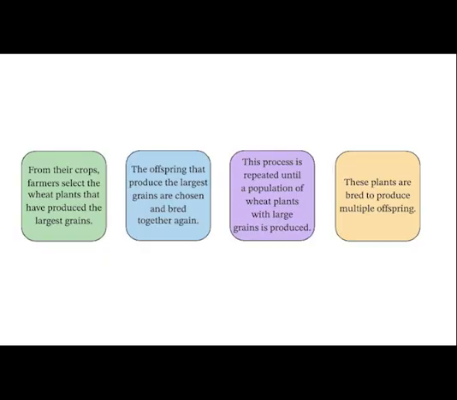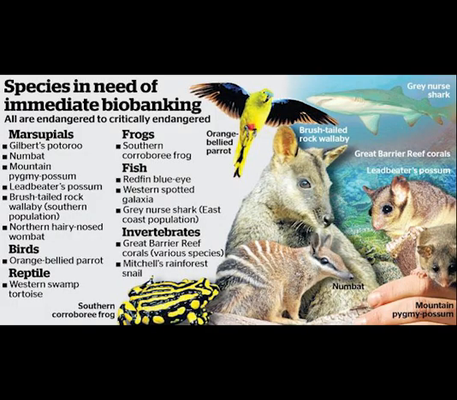We even have frozen zoos and seed banks, which are pretty much the same thing, except a frozen zoo has frozen embryos and a seed bank has seeds from various plant species. The advantage here is meiosis is used to make the gametes, and we all know that meiosis increases genetic diversity through crossing over in prophase 1 and independent assortment in anaphase 1 and anaphase 2. Once we've got the embryos or the seeds and we grow them up, we can replenish wild populations with reduced genetic diversity, and then we just need to make sure that we put them into an area with reduced disease and or reduced predators, and this will allow the population to flourish.